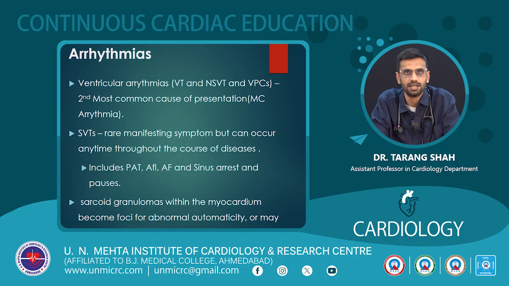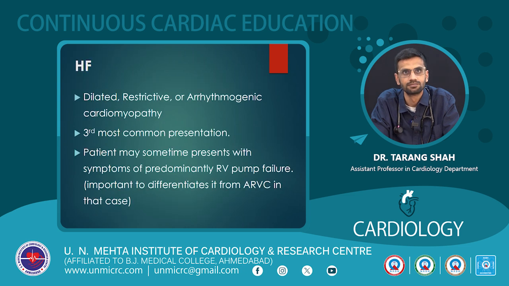If we look into the arrhythmias, ventricular arrhythmias are the second most common presentation in cardiac sarcoidosis. The patient may present with VT, NSVTs, isolated VPCs. SVTs are rare presenting symptoms but can occur anytime throughout the course of the disease, which includes paroxysmal atrial tachycardias, flutter, fibrillation, sinus arrest, or sometimes pauses. Sarcoid granulomas within the myocardium become the foci of abnormal automaticity.